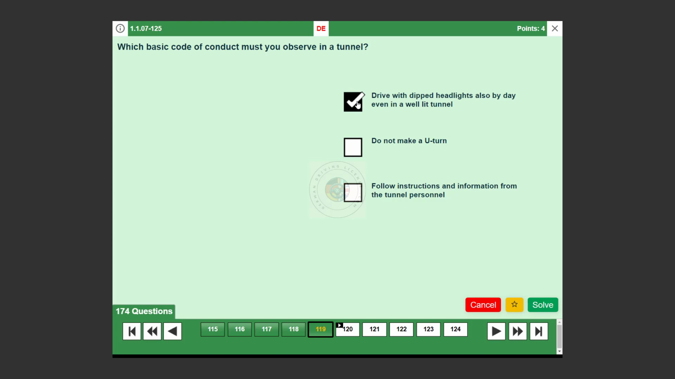Do not make a U-turn. True. U-turns in tunnels are hazardous and often illegal. Always follow the flow of traffic and exit at designated points. Follow instructions and information from the tunnel personnel. True. Tunnel personnel are there for your safety. Their instructions override usual rules, so always comply promptly.